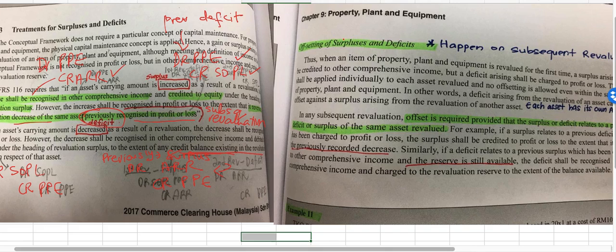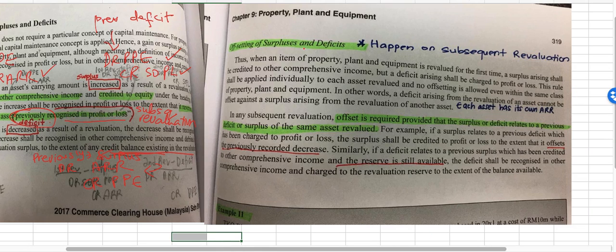So this is the offsetting of the surplus and deficit. It says when an item of PPE is revalued for the first time, a surplus arising shall be credited to ARR. So first time surplus, you will credit ARR.